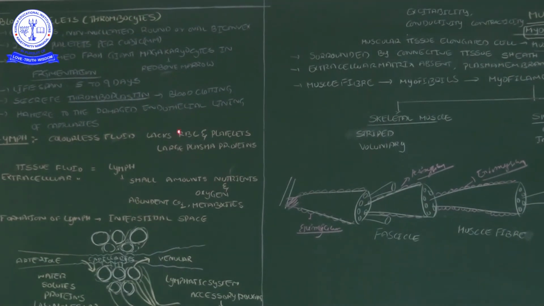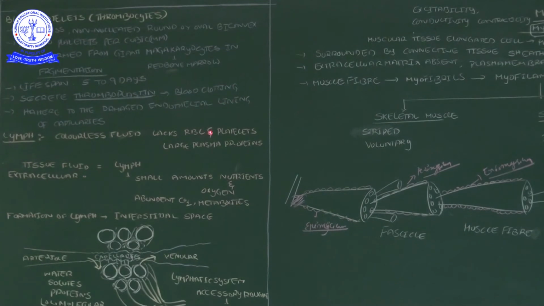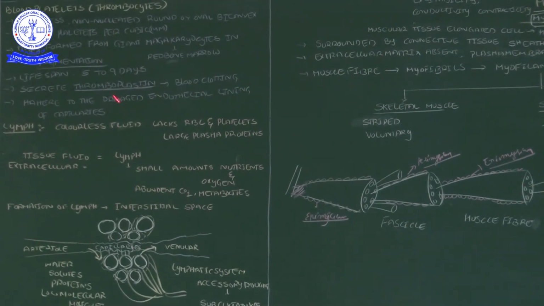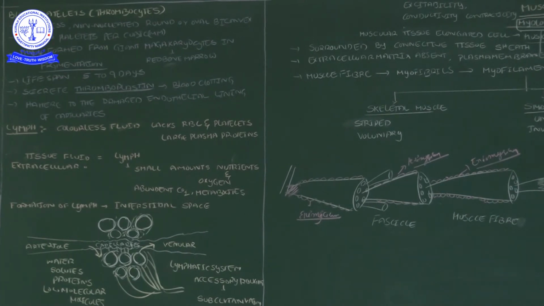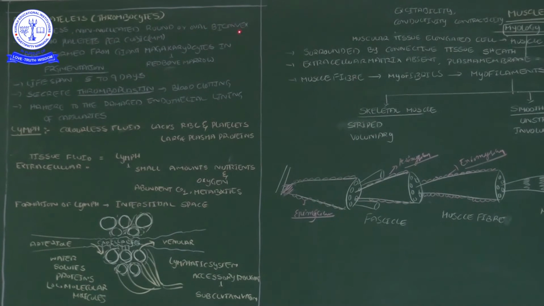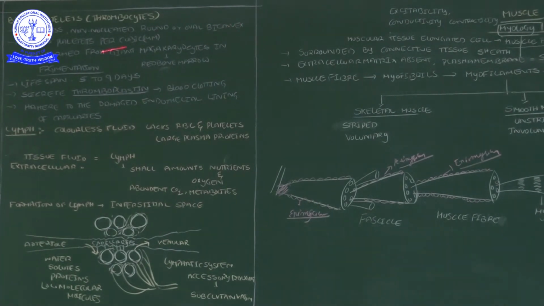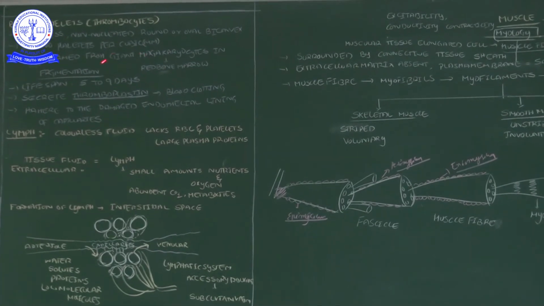So these platelets create a plaster, a covering for the damaged places. Okay, that is about platelets. One more time, see here: platelets are colorless, non-nucleated, round and oval in biconvex shape. Per cubic millimeter, 2,50,000 platelets are present.